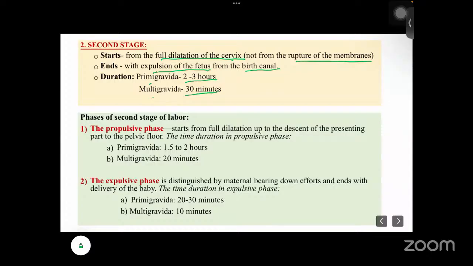The second stage has two phases: propulsive and expulsive. The propulsive phase is from full dilatation up to the descent of the presenting part to the pelvic floor. The expulsive phase is distinguished by the maternal bearing down effort and ends with delivery of the baby. The expulsive phase takes 20 to 30 minutes in primigravida, and in multigravida almost 10 minutes.